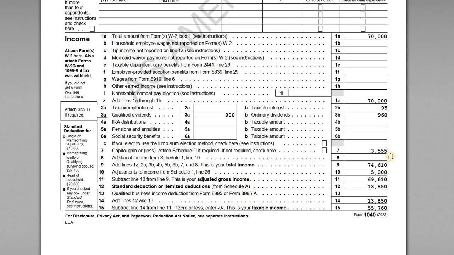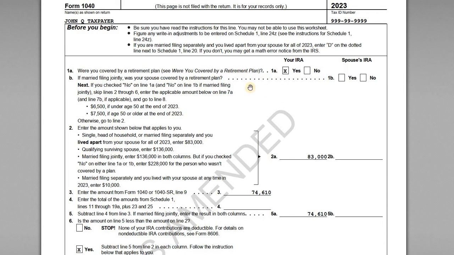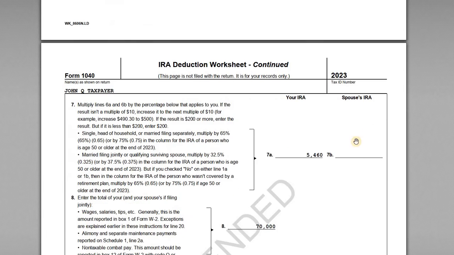But now he needs to figure how much of that traditional IRA can I deduct, if any, right? Because remember, there are non-deductible traditional IRAs where you would have to complete the 8606. So if we have a look at the worksheet here, his IRA deduction worksheet, he is covered by a retirement plan at work, so he marked that as yes, and then he completed the rest of the worksheet to figure out how much, if any, of a deduction he could take on those traditional IRA contributions.